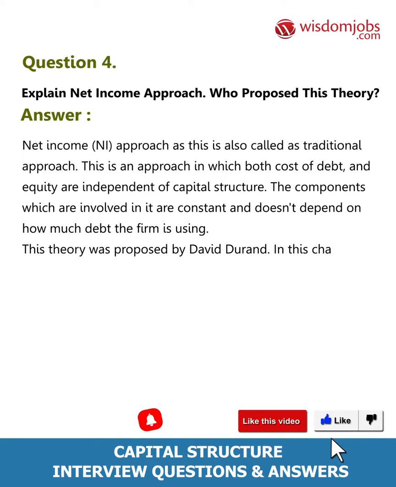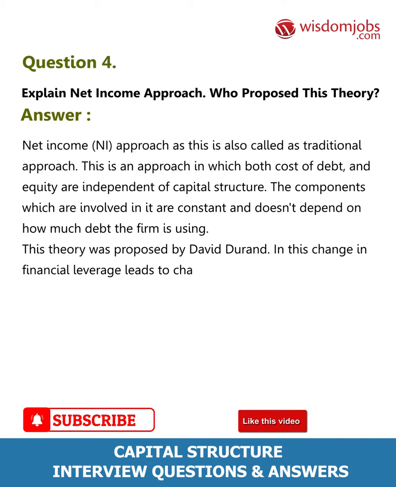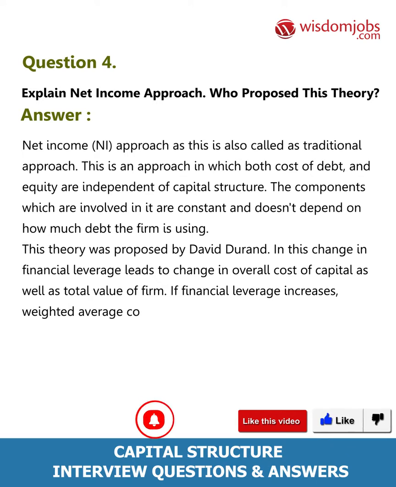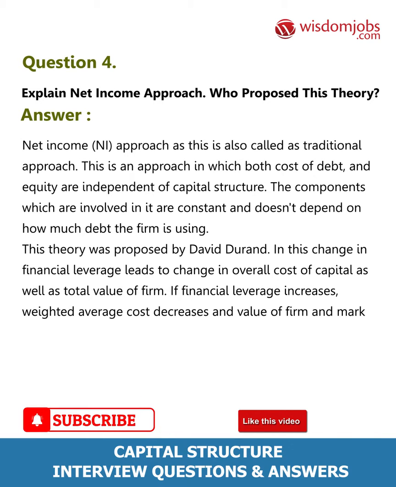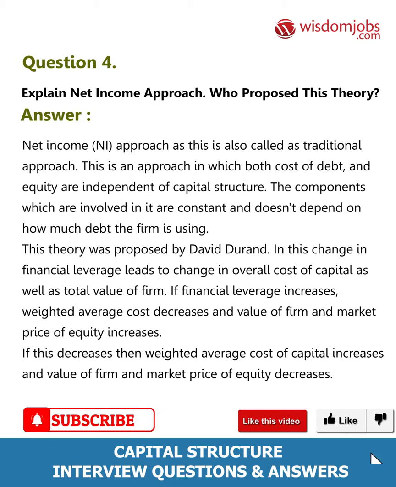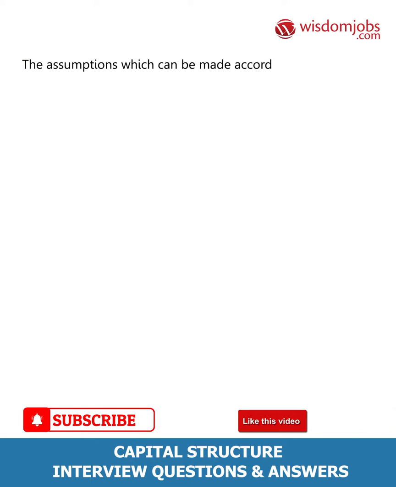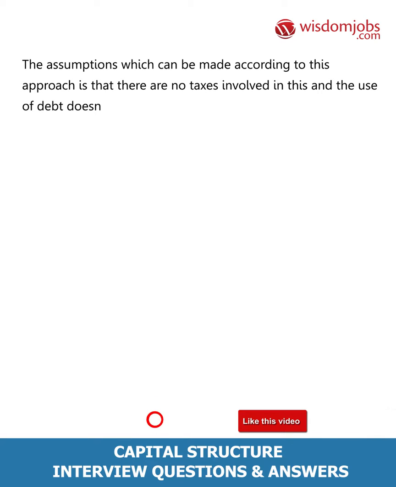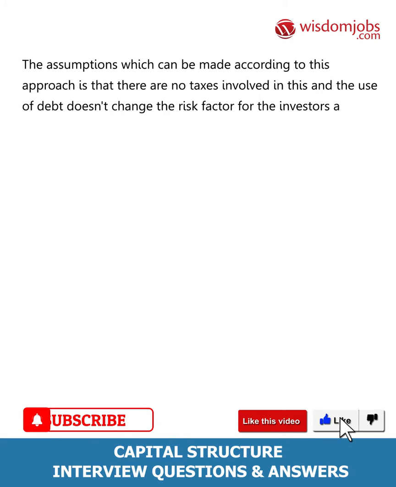In this, change in financial leverage leads to change in overall cost of capital as well as total value of the firm. If financial leverage increases, weighted average cost decreases and value of the firm and market price of equity increase. If it decreases, then weighted average cost of capital increases and value of the firm and market price of equity decrease. The assumptions which can be made according to this approach are that there are no taxes involved, and the use of debt doesn't change the risk factor for the investors, which will remain the same throughout.